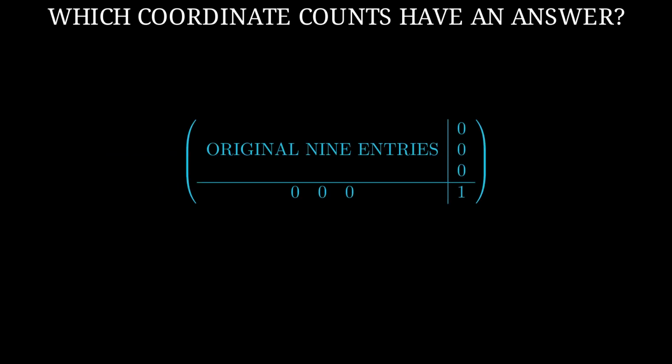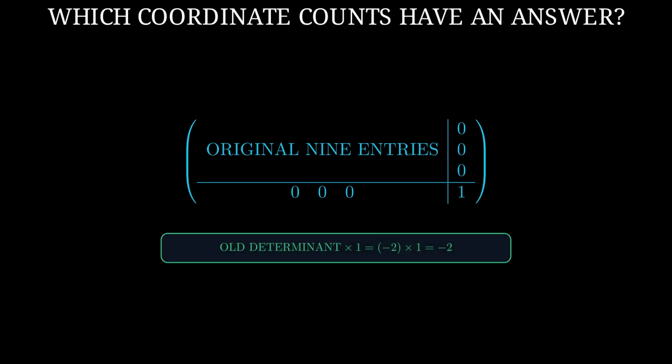In the new table, the zeros mean u does not mix with the old coordinates. The corner 1 means w is copied without change. So the determinant is the old determinant multiplied by 1. Still -2. We can repeat this copying step for every added slot.